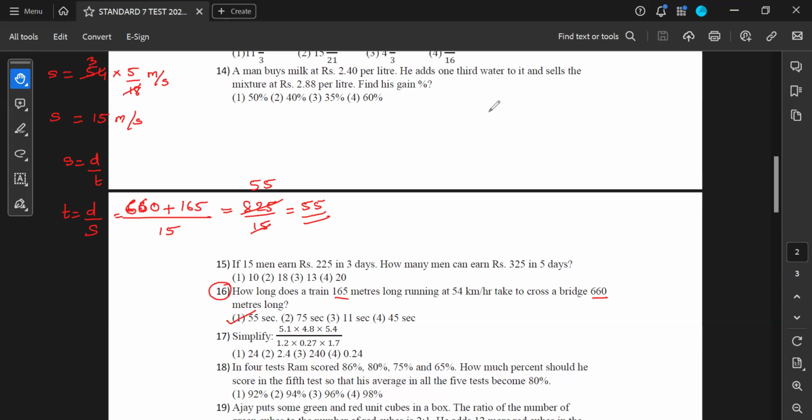Yes, Nihal, tell me, what is your doubt? Sir, to convert the meter per second to kilometer per hour, we have to multiply by 18 by 5. Meter per second to kilometer per hour, you will have to multiply by 18 by 5. Absolutely correct. Good job.